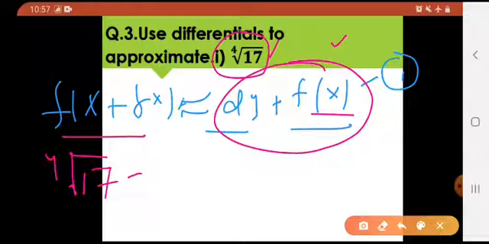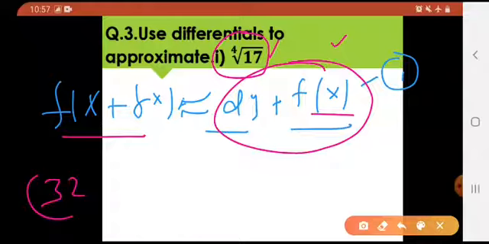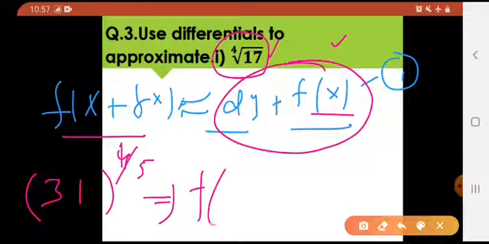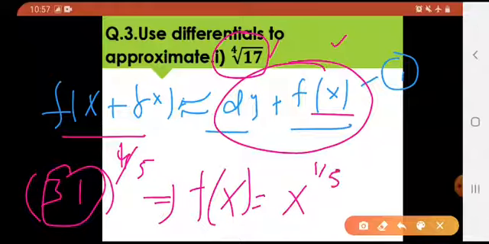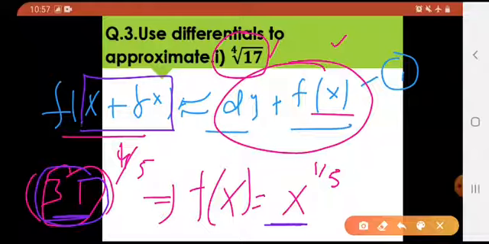One more example. What if they have given you 31 raised to the power 1 by 5, 1 divided by 5, right? So what am I going to call my f of x as? It would be x raised to the power 1 by 5. But remember, this 31 is not your x. This 31 would be your x plus delta x, overall that x plus delta x. And you have to find from this 31 your x and delta x separately.